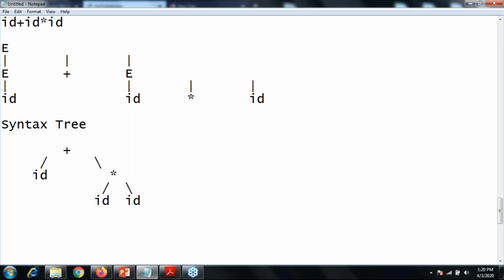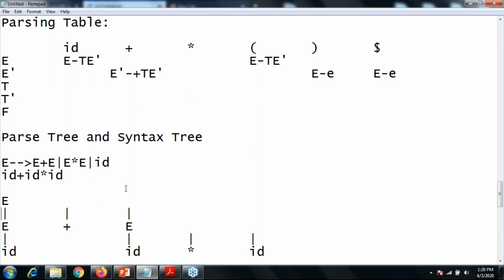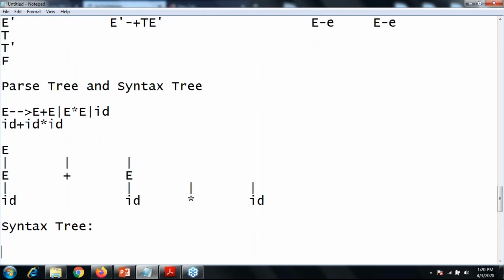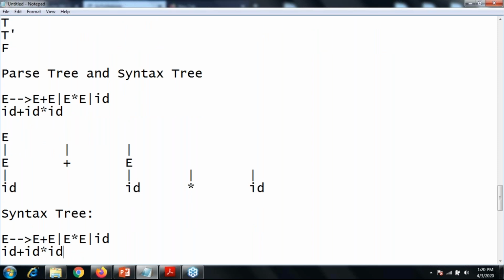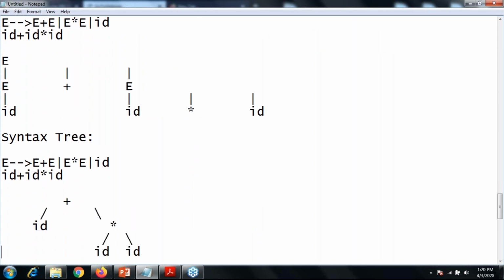For the same grammar, the grammar is always the same, but the syntax tree and parse tree concepts are different. That is the major difference between your parse tree and a syntax tree. I think you all are aware of this.